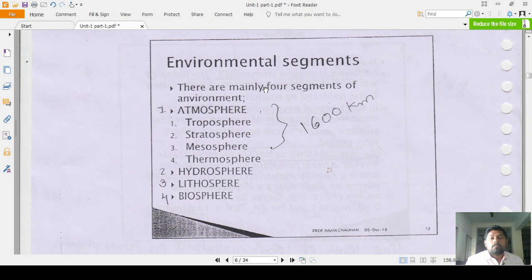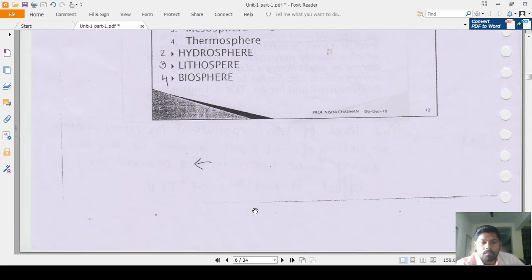Now, those are the environmental segments. There are mainly 4 segments of the environment. Here some spelling mistakes are there. They are atmosphere, hydrosphere, lithosphere, and biosphere. The atmosphere is further subdivided into 4 parts: the troposphere, stratosphere, mesosphere, and thermosphere. So these four are the parts of the atmosphere. I am going to discuss all of them one by one.